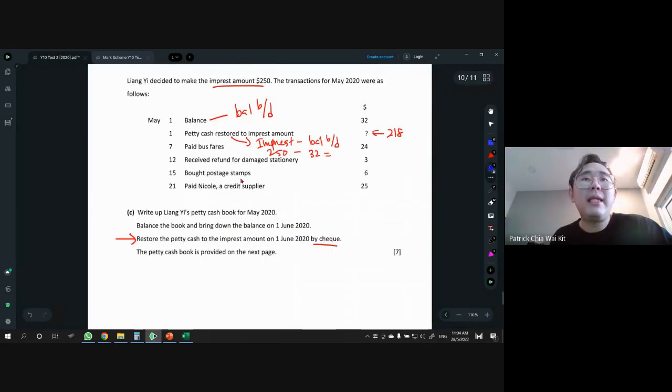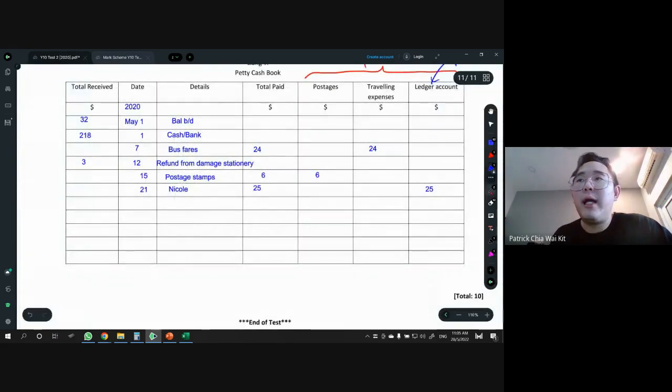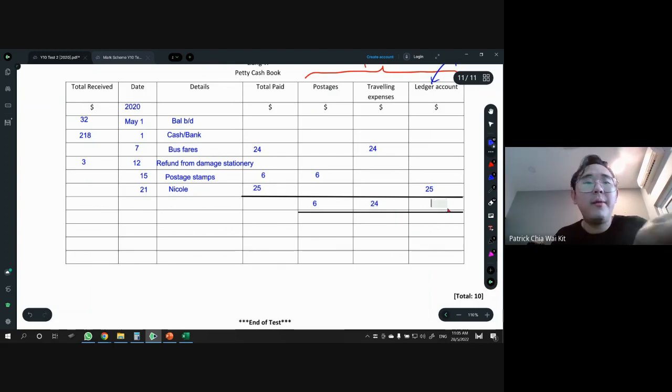All right, if we have everything in now, okay, so the last part to do now will be, you have to draw a line, okay, from total paid all the way until the ledger. Then we're going to total up our postages, traveling, and also ledger account, right? By just doing the totaling, you should get 1 mark for just totaling. 6, 24, and 25 here, all right? So these 3 numbers, all plus together, that will give you a total paid. So this is 30, then $55, right? So 55 is our total paid. You don't need to write anything for this, right?